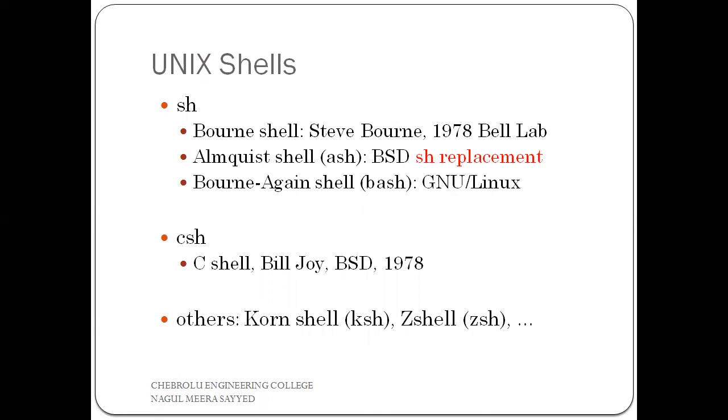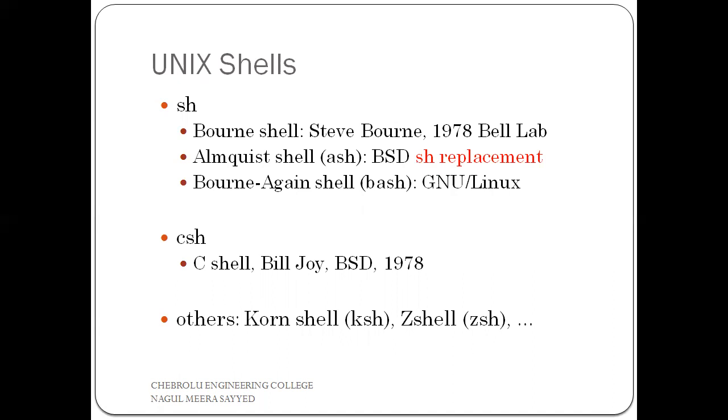In most competitive exams, also in GATE, there is one important question. Which shell does the Linux operating system use? Which one of the following shells is used in Linux operating system? Our answer is Bash.